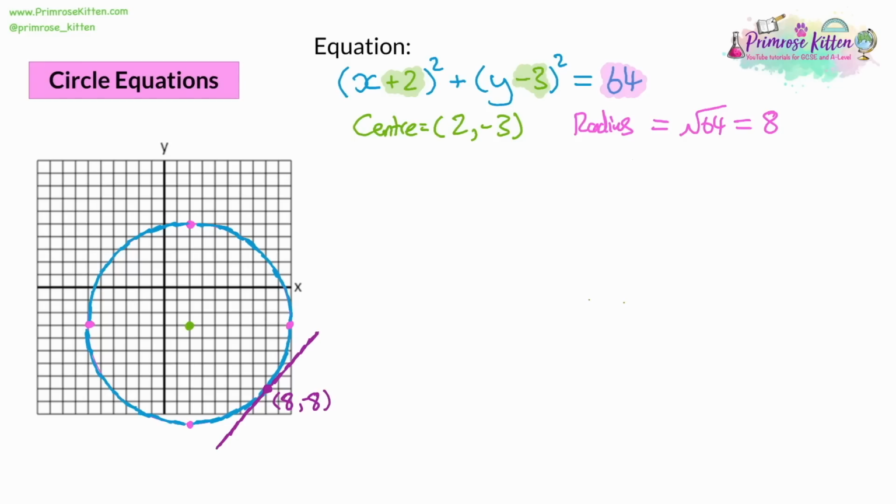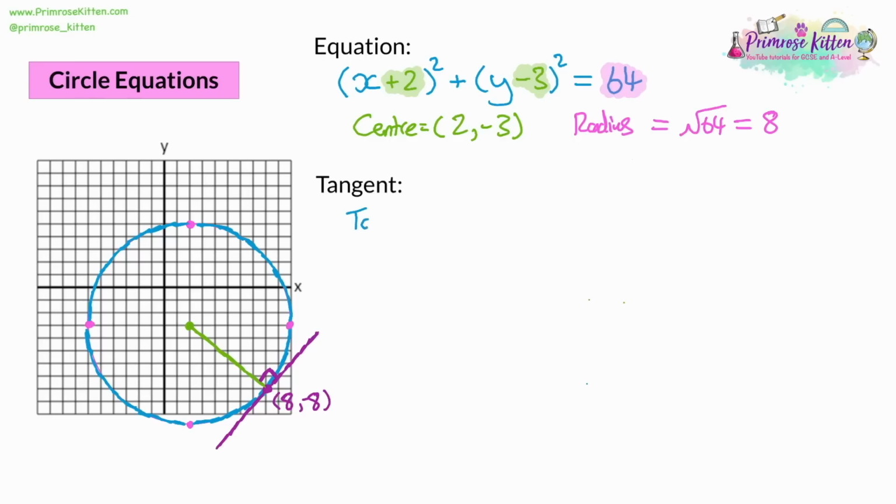So the tangent always has a point associated with it. Now, if we compare the tangent to the radius, let's draw a line from the radius to the tangent. What you'll find is the tangent should be at a right angle to the radius. Now, something you might be asked to do is find the equation of a tangent. So let's write down the question, or how to find a tangent.